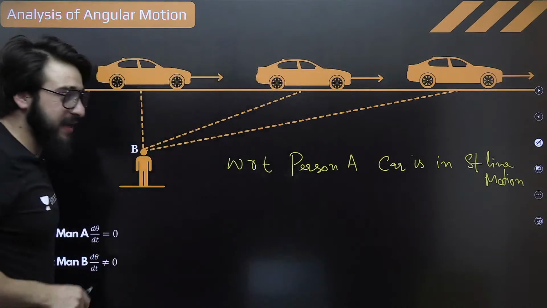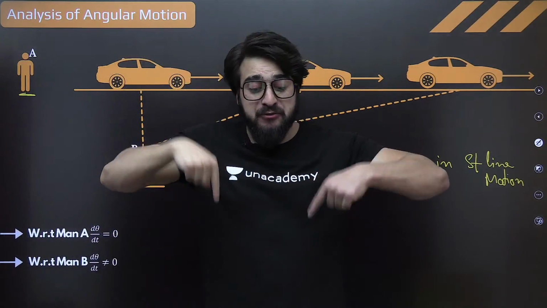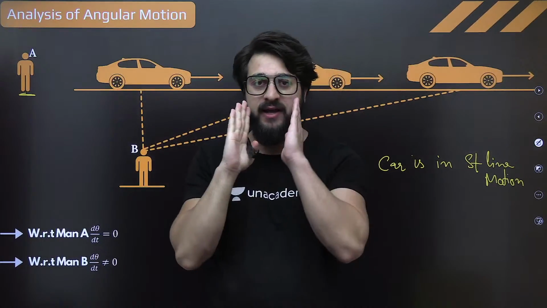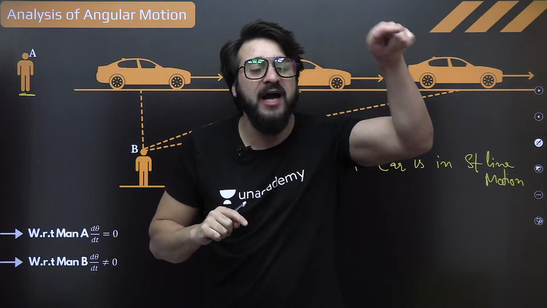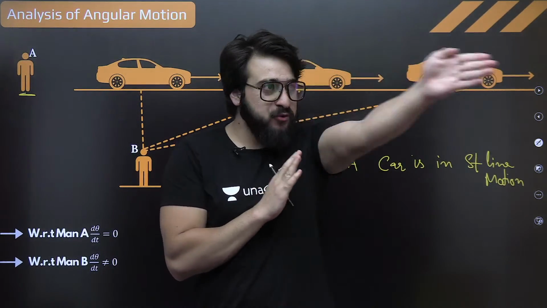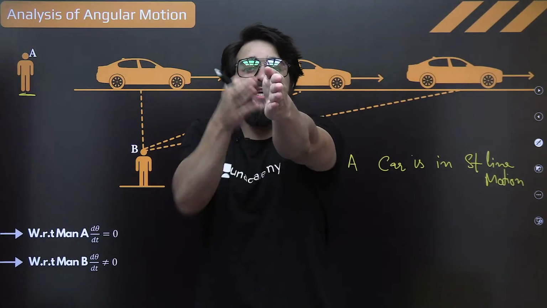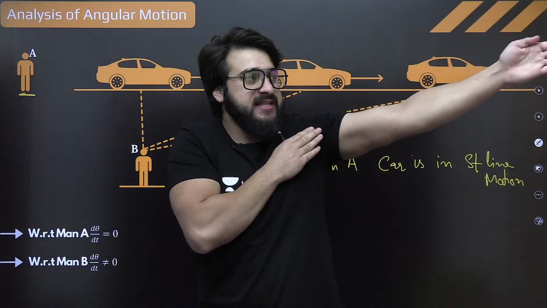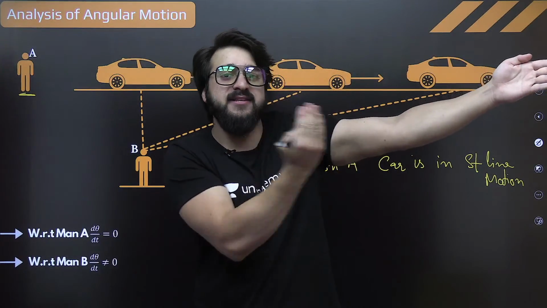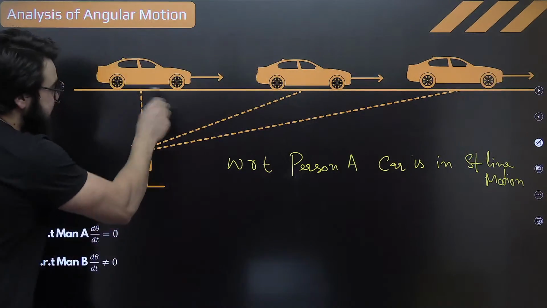100%. So in that case, can I say with respect to this person B, this car is moving angularly? If I have to keep my eye on that particular car, I have to tilt my face. So this car is moving angularly. See, this is the first 0 degrees. Then I keep on increasing the angle with respect to this line. So now this much is the angle, this much is the angle. So can I say in that case, this is moving angularly.